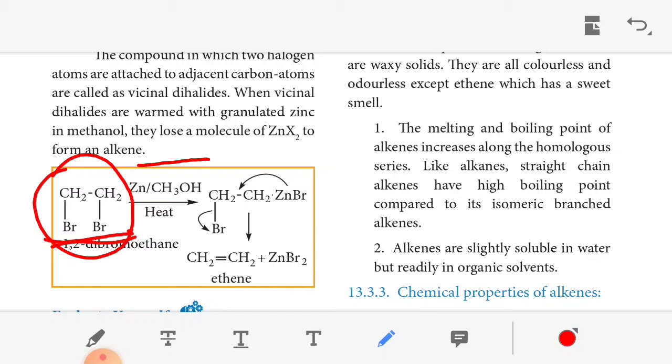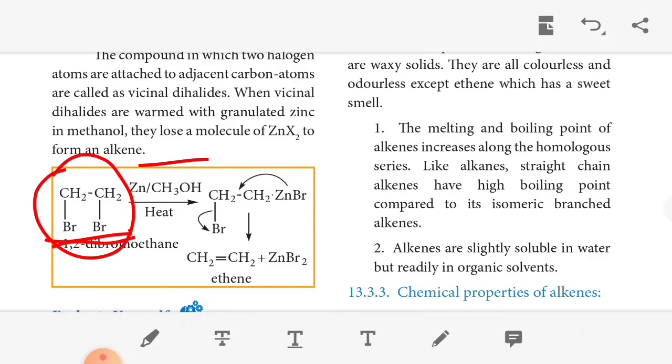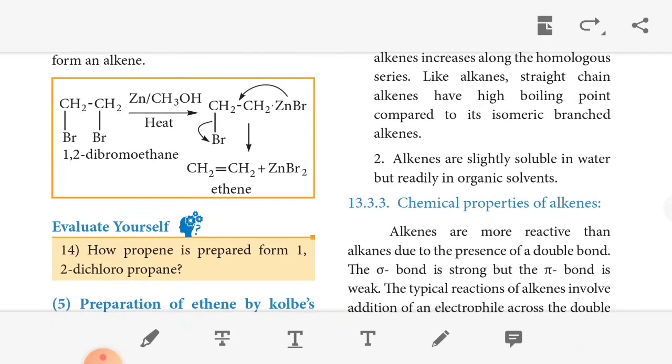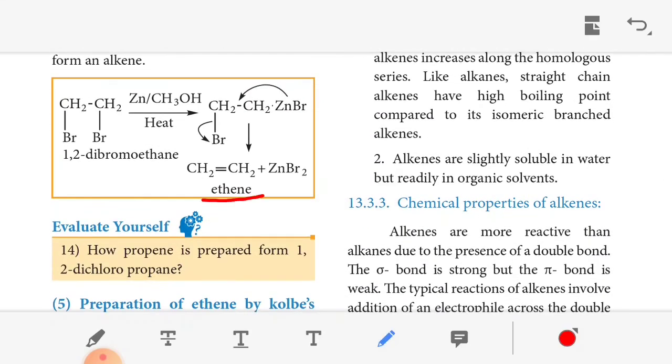When vicinal dihalides are warmed with granulated zinc in methanol, they lose a molecule of ZnX2 to form an alkene. Here we get CH2Br, CH2Br with zinc; then removal of the Br, we get CH2=CH2 plus ZnBr2. This is a preparation of alkene from vicinal dihalides. We can prepare alkene compounds from vicinal dihalide.